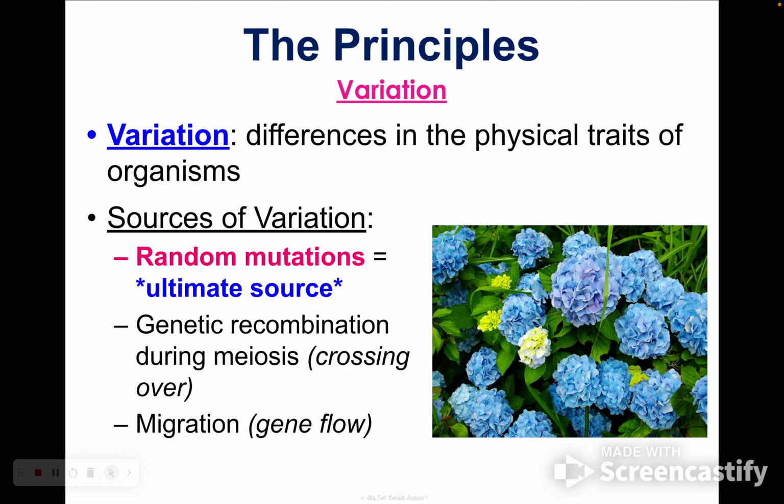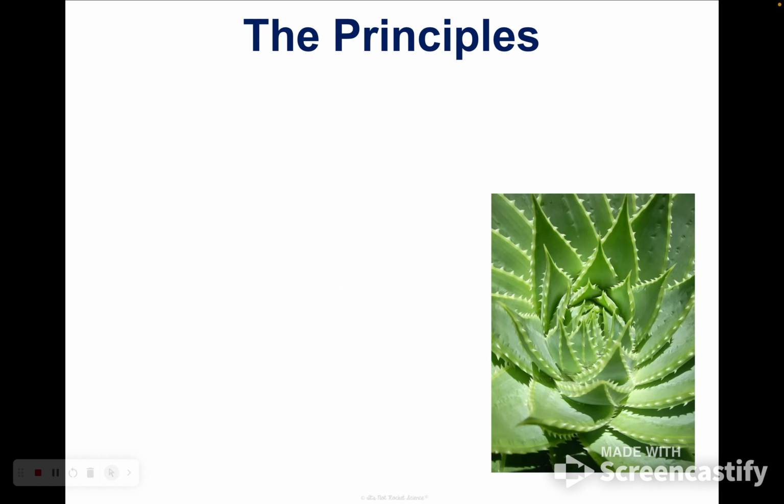So if you have a group of new birds that come in and they have bigger beaks than every other bird, they're bringing those new genes into that population. And as long as they can reproduce with those other birds, they're going to start mixing up that trait and getting it into that population.